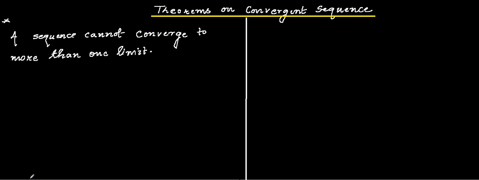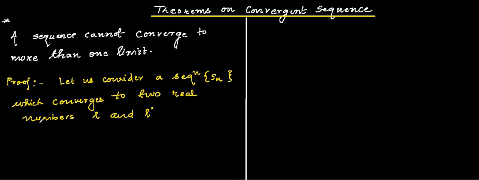We will proceed through the assumption that we have taken, and at the end we will see that with this assumption there arises some contradiction. So let us consider a sequence Sn that converges to two real numbers, L and L dash.